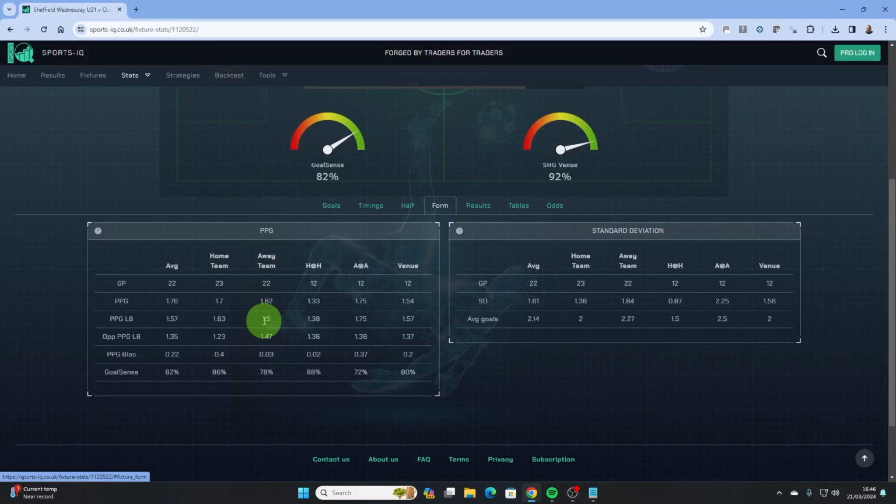Looking at the points per game of their opponents in the last 8 games, you can see that QPR have had harder games. Their opponents have averaged 1.47 points per game, whereas Sheffield Wednesday's only averaged 1.23 per game. This is shown in the bias. We can also see that Sheffield Wednesday have struggled at home with 1.33 points per game, whereas QPR averaged 1.75 points per game away from home. This may lead us to question our earlier decision to back Sheffield Wednesday in the first instance.